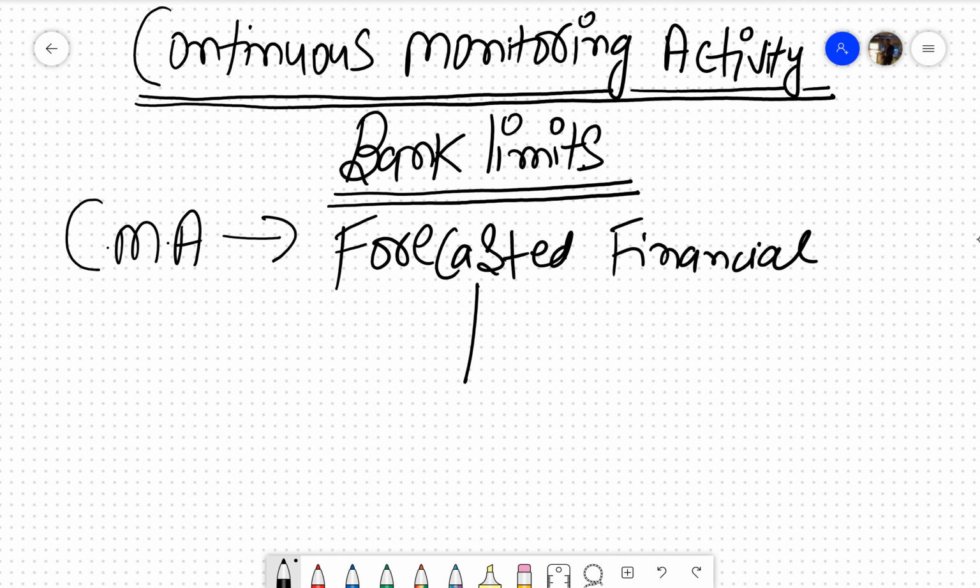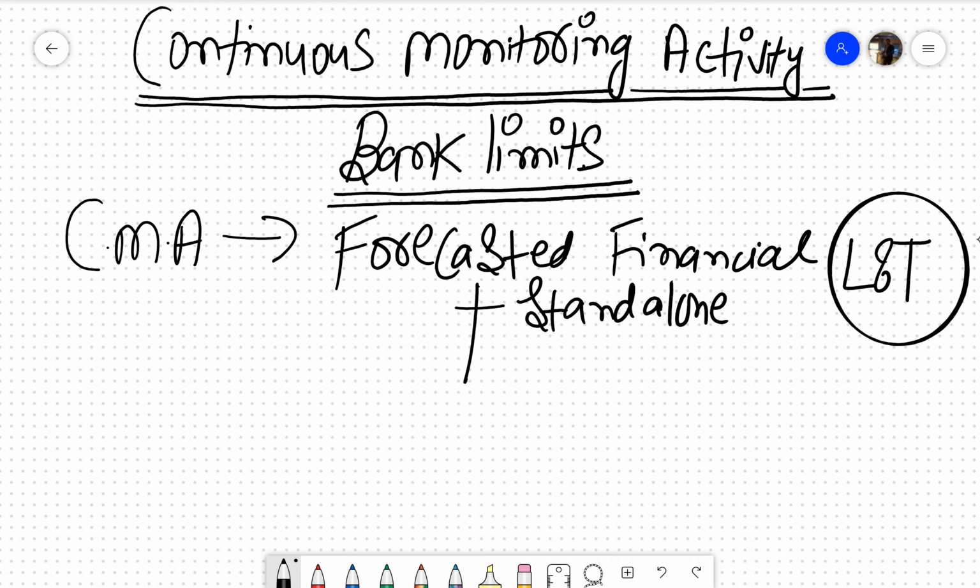Now here the CMA role is two. Number one, the standalone. Standalone means, for example, L&T. The last time we took the example of L&T. L&T is a big giant. I don't know, they even have so many companies. So one is standalone CMA, and one is definitely consolidated CMA.